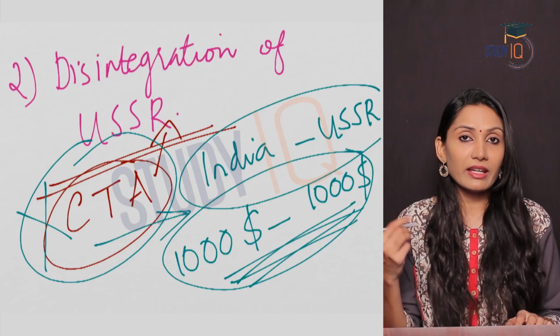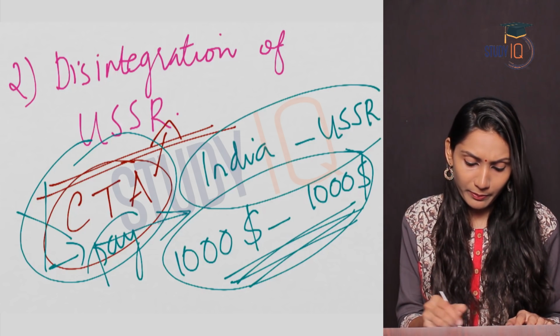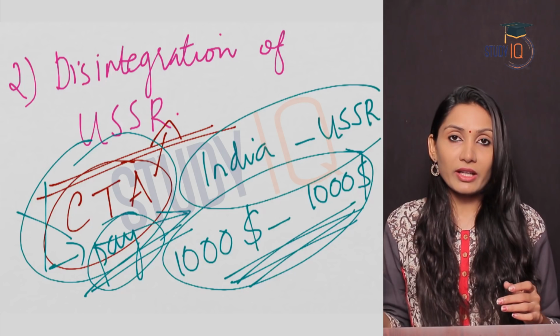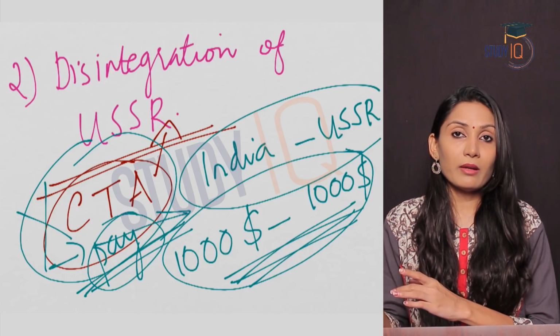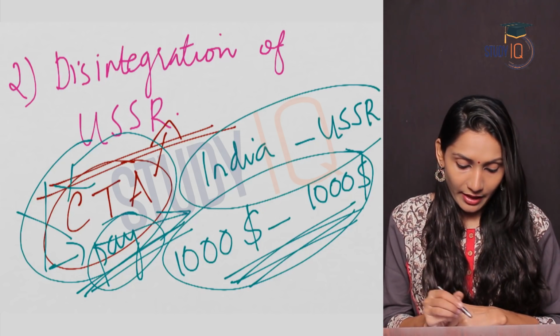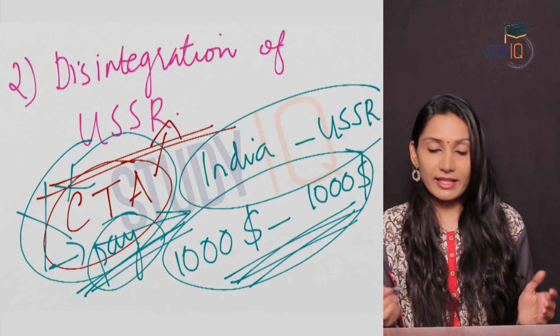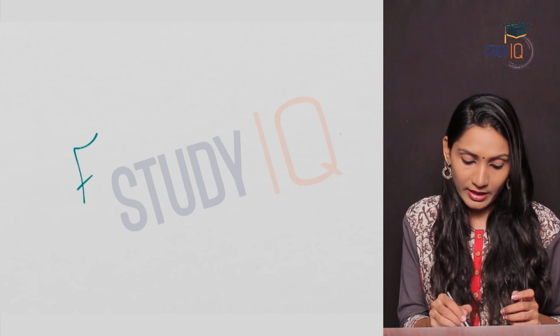So now what did India have to do? India had to pay in order to import from the USSR. So India's import expenditure again increased, because now India has to pay to the different blocs of the USSR if imports have to take place. So the CTA, or counter trade agreement, became invalid. These were the factors that culminated in the shortage of forex in the country.